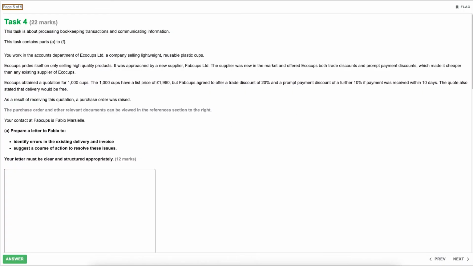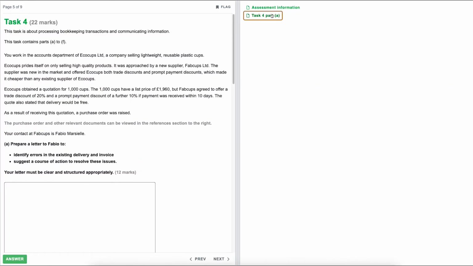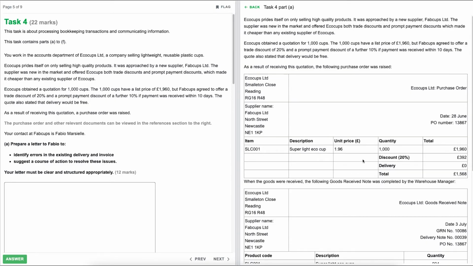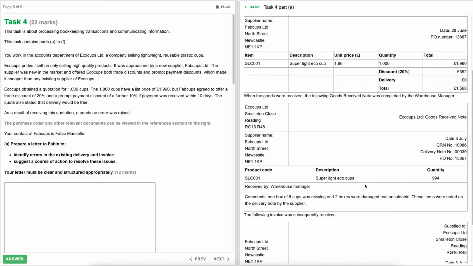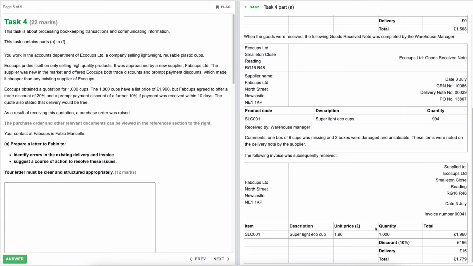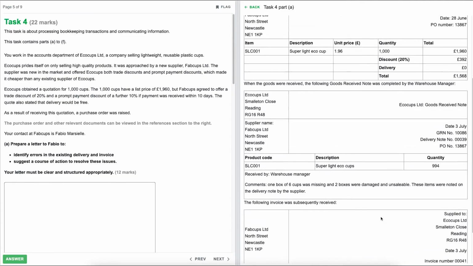Okay, so let's bring up the references to start off with. So we have the purchase order, which is this top document here, and we also have the goods received note here. And as we scroll down, we have the invoice here. It states that we need to identify errors in the existing delivery and the invoice. Okay, no problem at all.